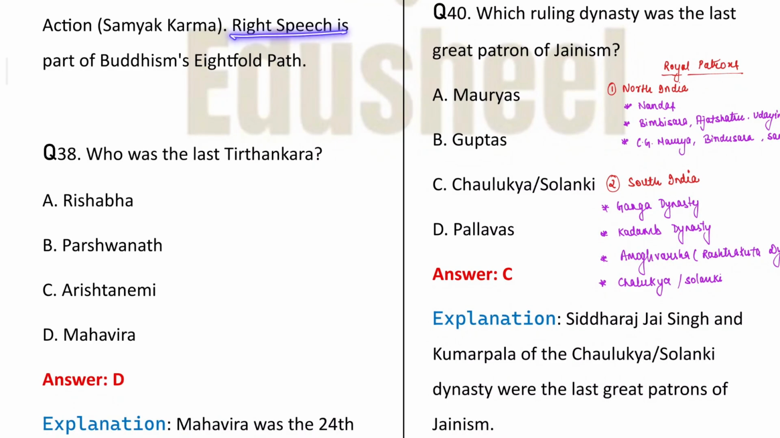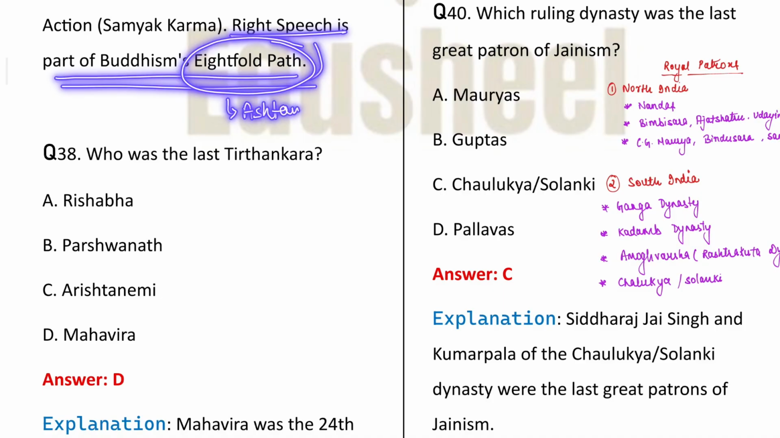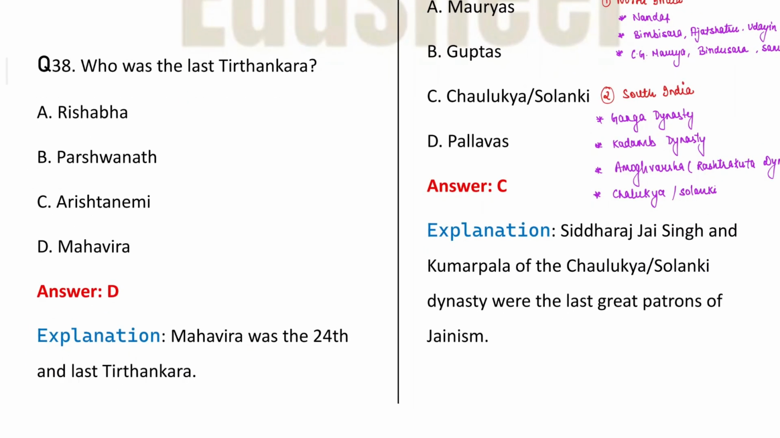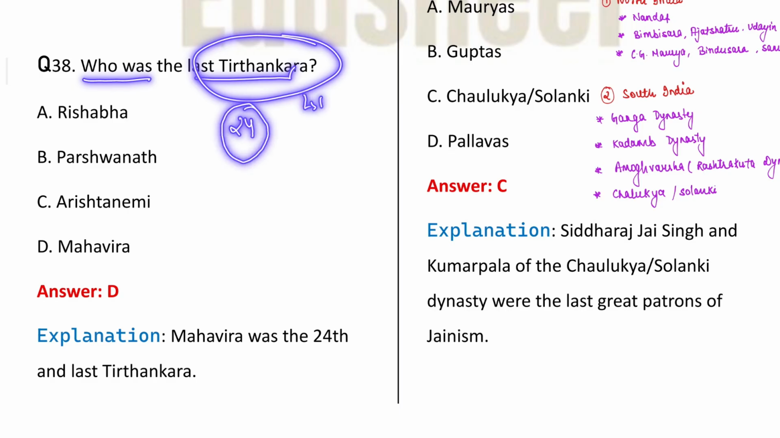Right speech is a part of Buddhism's eightfold path, which is also known as the Ashtangic path. Okay, next question. Who was the last Tirthankar? Now I have told you there were 24 Tirthankars. First was Rishabhdev, 23rd was Parshavnath, and 24th was Mahavira.